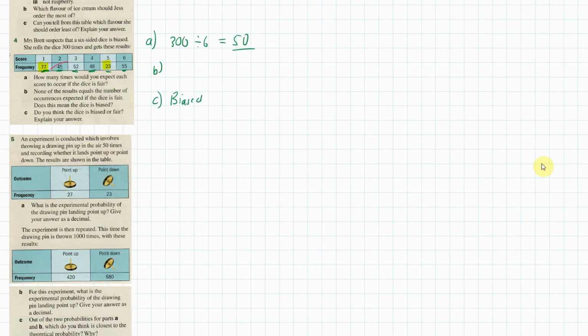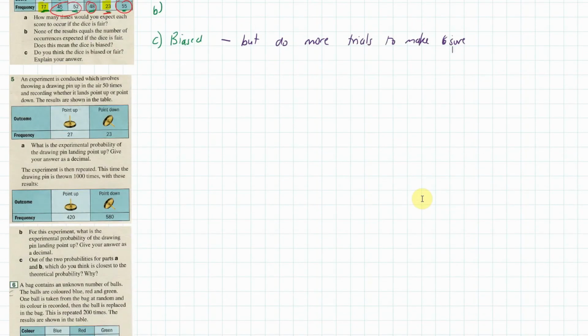You can see that these ones are around about 50, but 23 is a lot lower than 50, and 77 is a lot higher than 50. So I would say it's biased, but do more trials to make sure. If we did 600 trials and this continued on, then you would know more with more certainty.